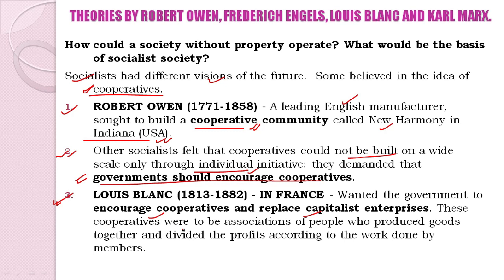These cooperatives were to be associations of people. Now this is an important point which you need to note down. Associations of people who produced goods together and divided the profits according to the work done by members. So this could be a fine definition of cooperative society or cooperatives. Okay students, so you can pick out the definition of the cooperative society or cooperative communities from this point, that the cooperatives were going to be associations of people who produced goods together and divided the profits according to the work done by members.